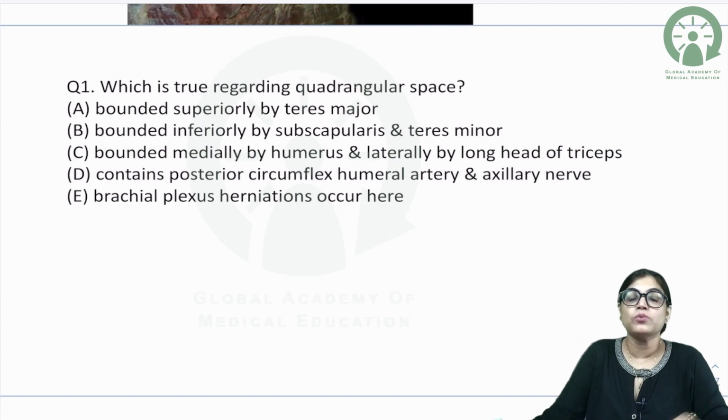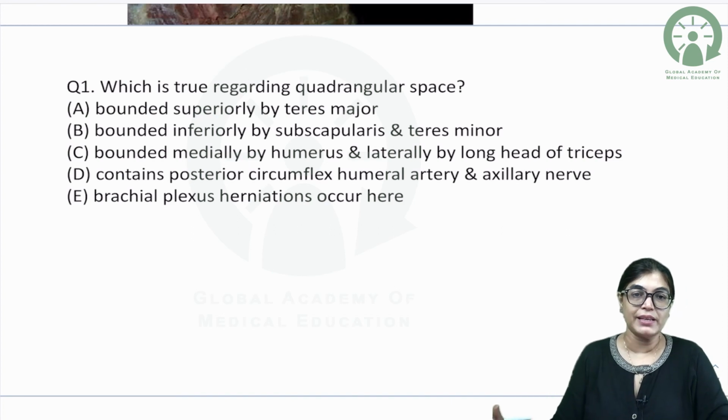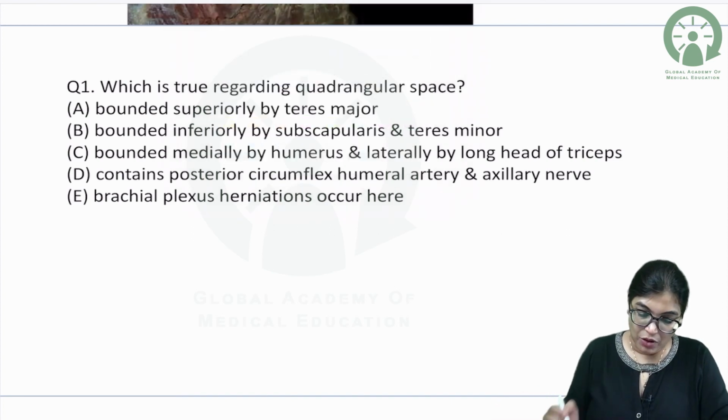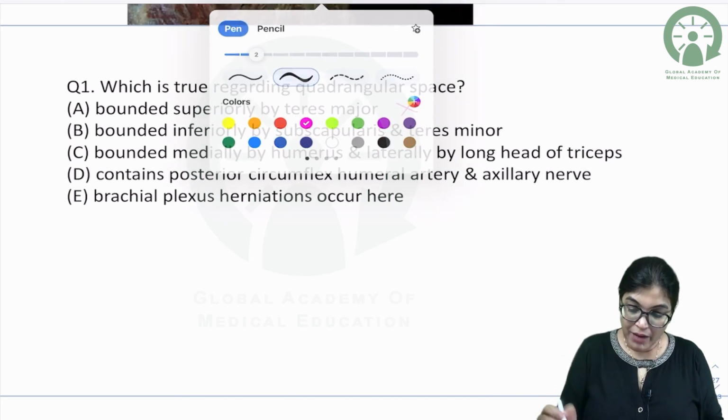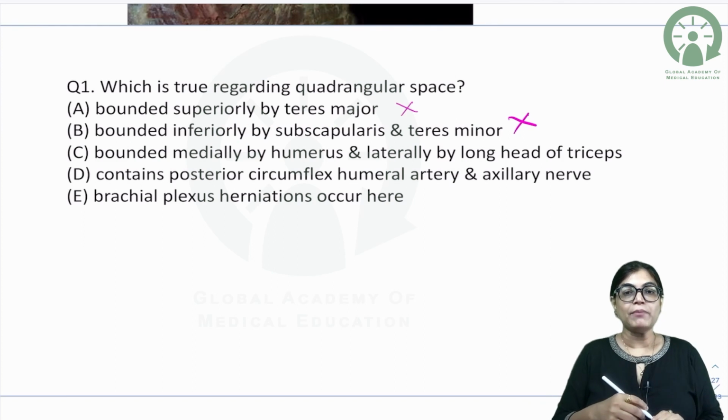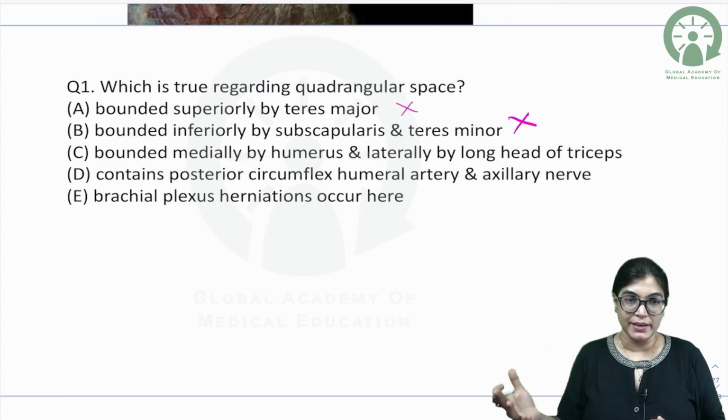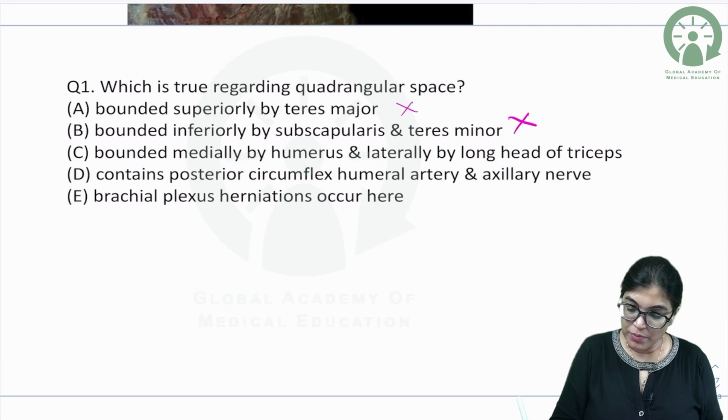A, it is bounded superiorly by teres major, bounded inferiorly by subscapularis teres minor, bounded medially by humerus, long head of triceps, contains posterior circumflex humeral artery and axillary nerve, brachial plexus herniation occurs through it. So if I talk about bounded superiorly by teres major, that is wrong, it is bounded superiorly by teres minor muscle. Inferiorly by minor is wrong. Bounded medially by humerus is wrong, it is bounded medially only by long head of triceps. Brachial plexus herniation does not occur.